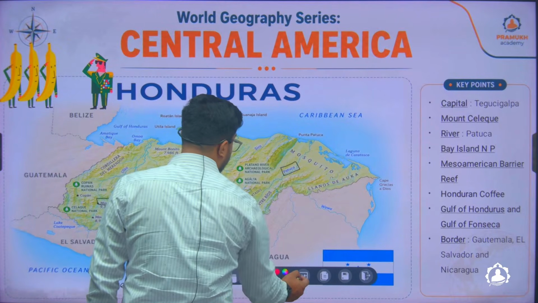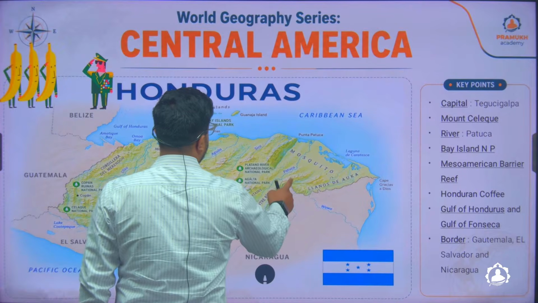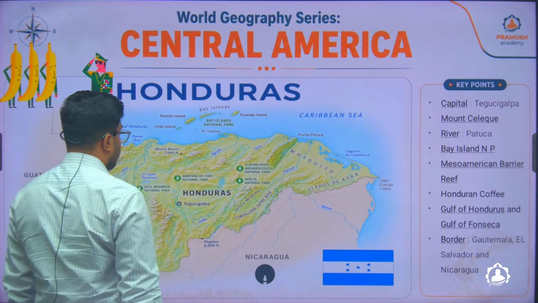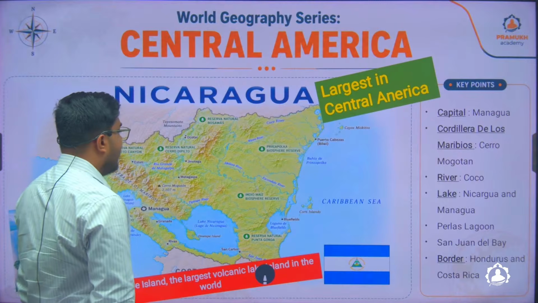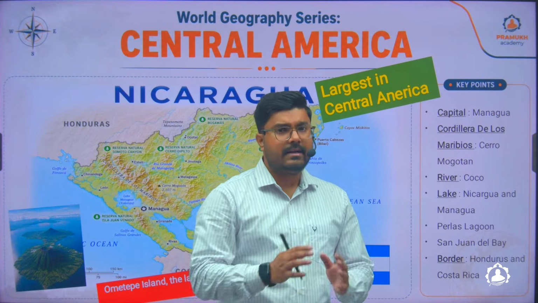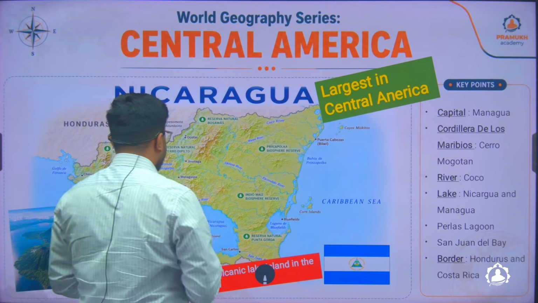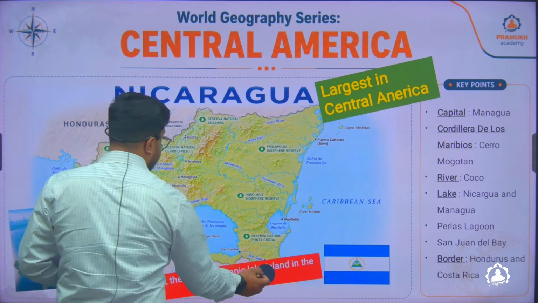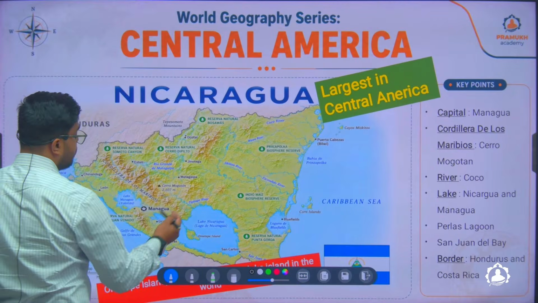The next country to Honduras is Nicaragua. And Nicaragua is the largest country in Central America in terms of area. Nicaragua's capital is Managua, which is similar to the name Nicaragua.